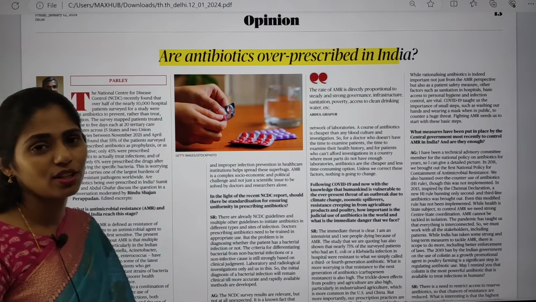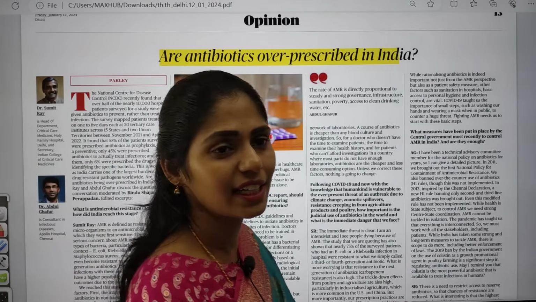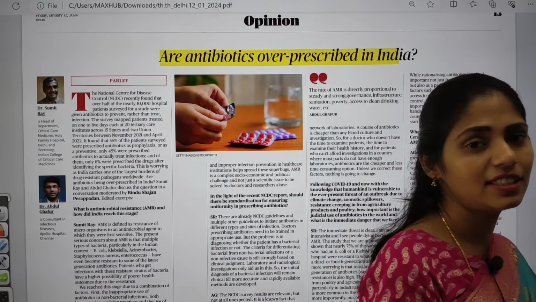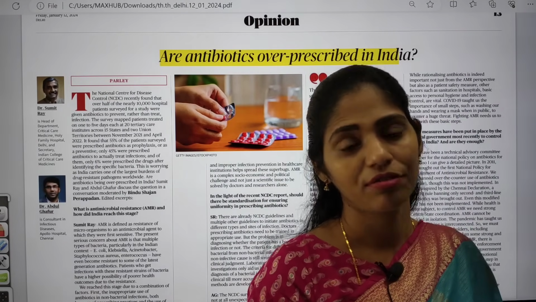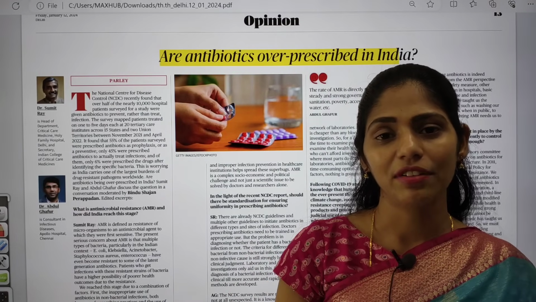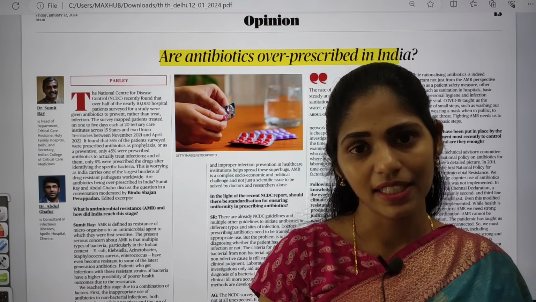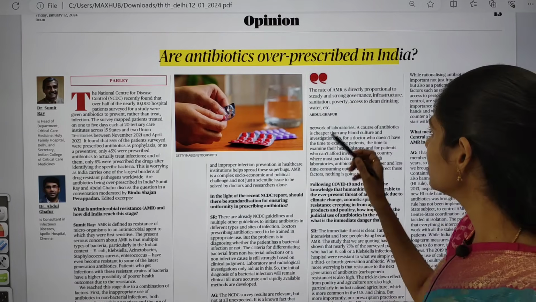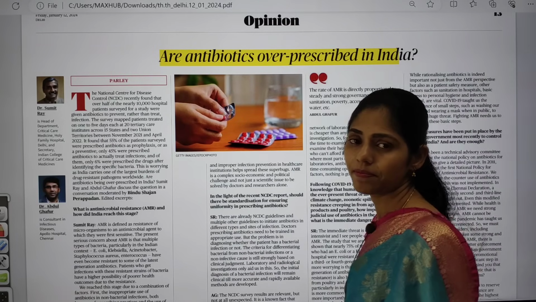Antibiotics are used especially to treat infections. But this article says that rather than treating disease, these antibiotics are now being prescribed for preventive measures. Because of that, we can see overuse or exploitation of these antibiotics, and that is one important reason for the development of antimicrobial resistance.